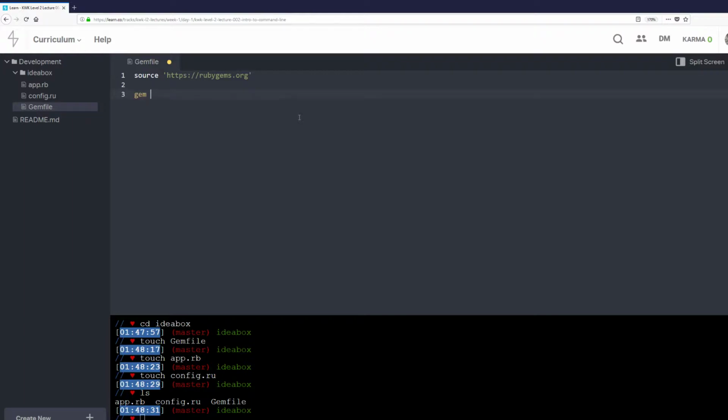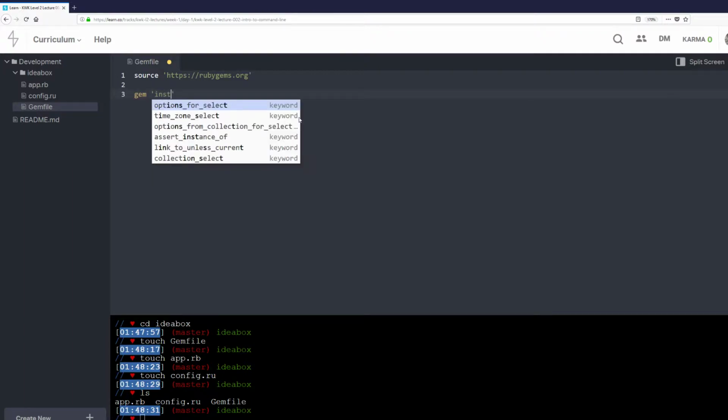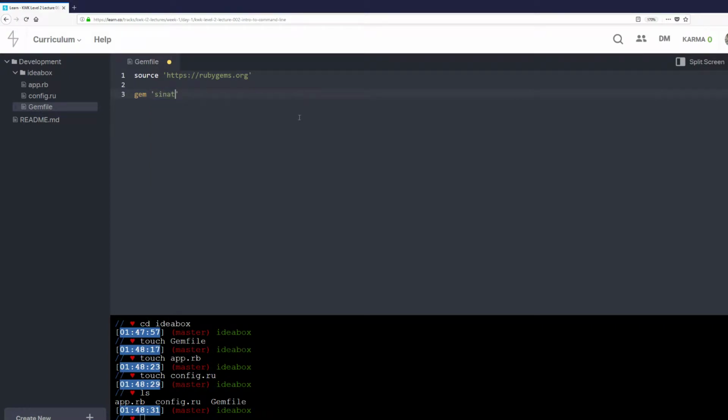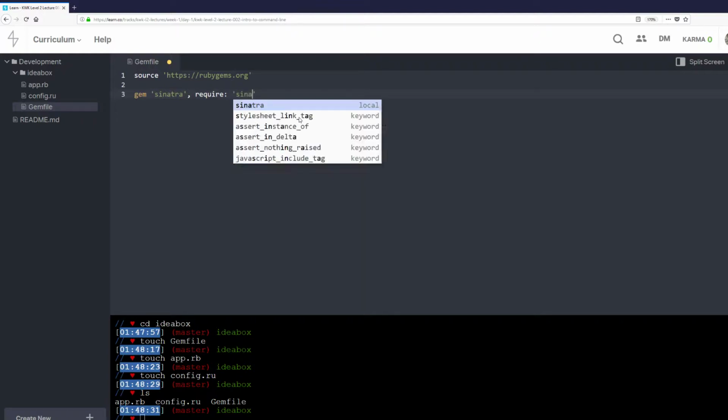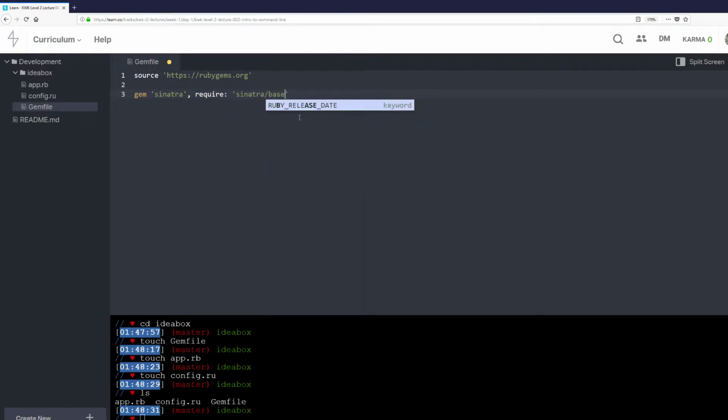And we are going to do gem Sinatra, require Sinatra/base. Cool. And we're going to save it with Control S.